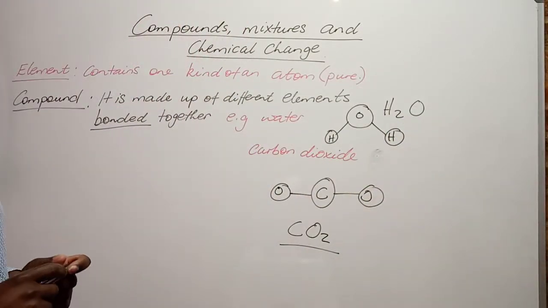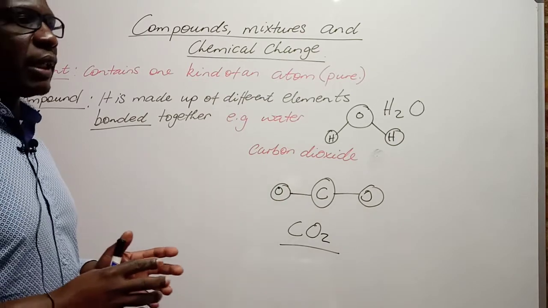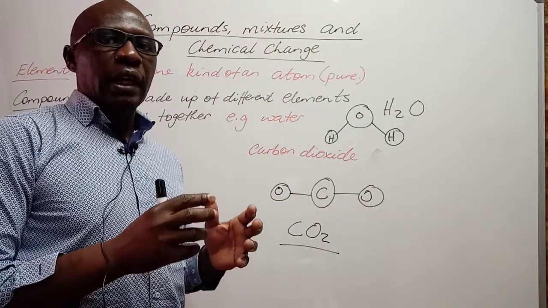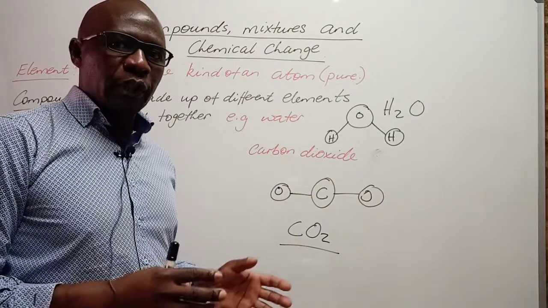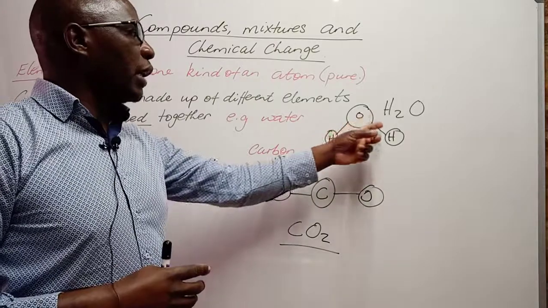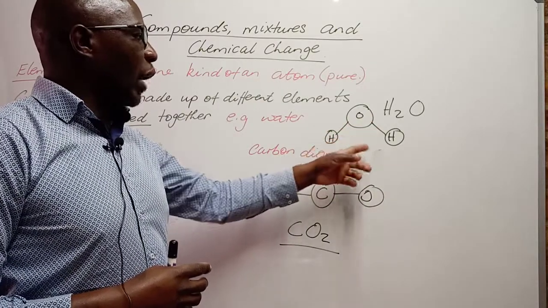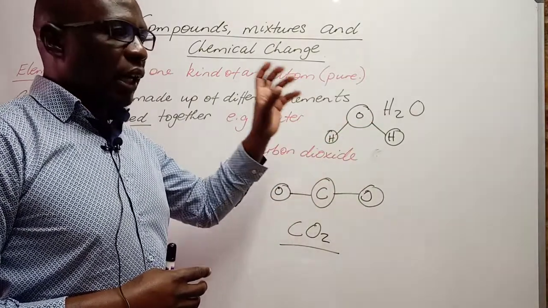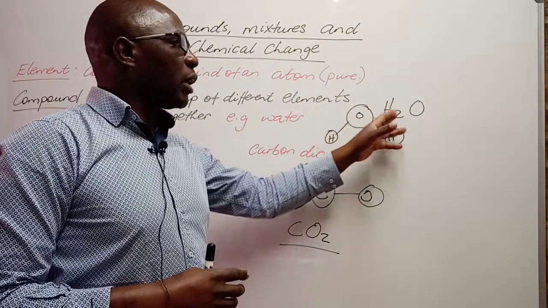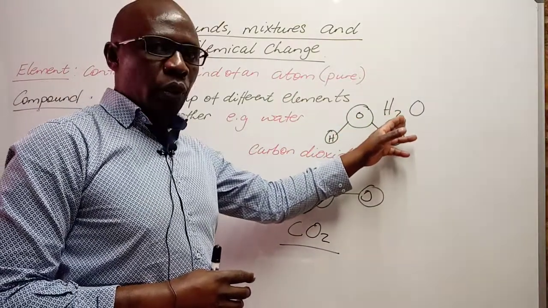So compounds are described by the elements that bond together to form them. That is what describes compounds. For example, here we have got two hydrogen elements bonding with an oxygen element to form our compound water.